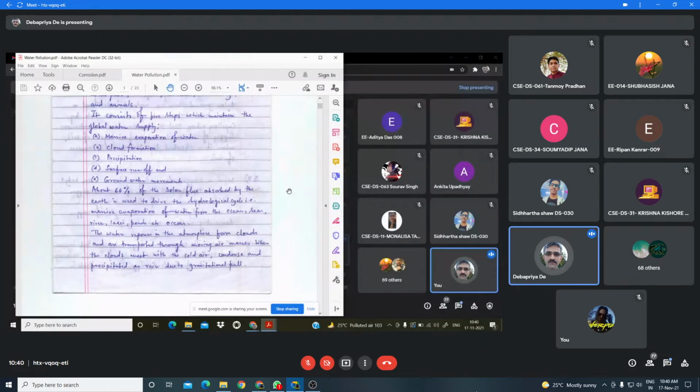So this is the complete cycle in which the exchange of water will occur through the atmosphere, land, sea, and the living plants and animals. And this entire process is called the hydrological cycle. Okay, is it clear? The hydrological cycle?